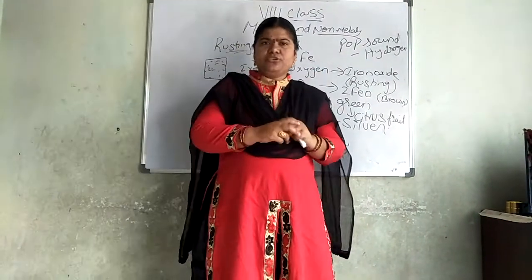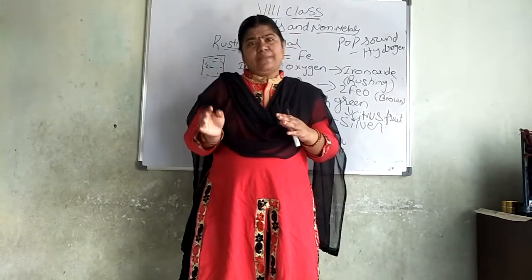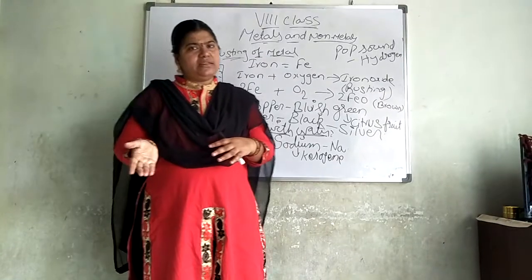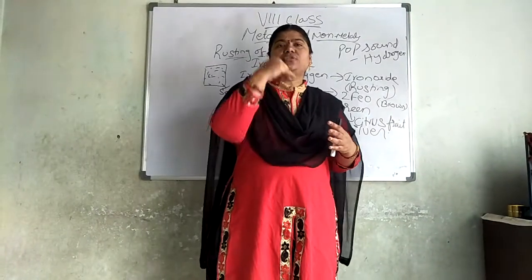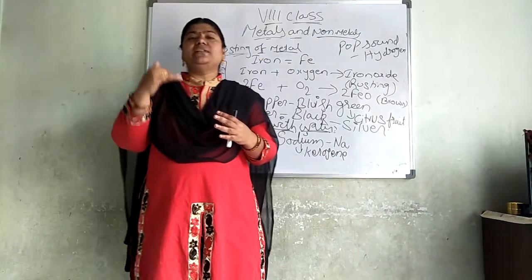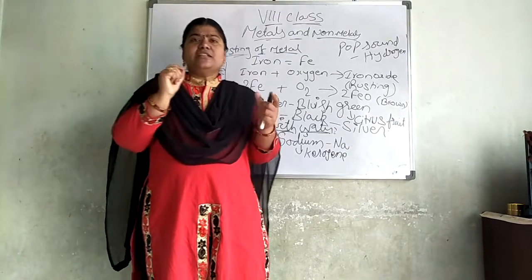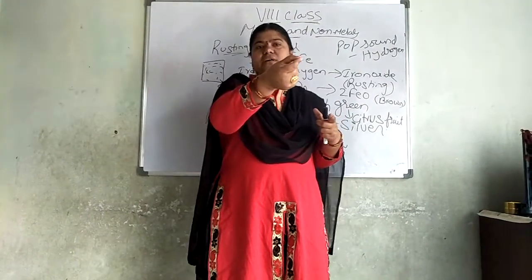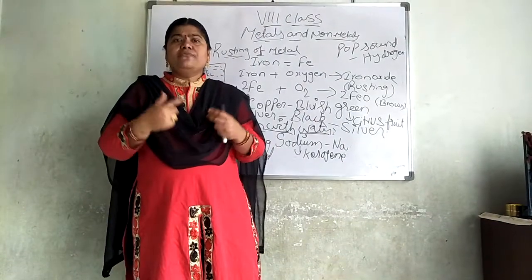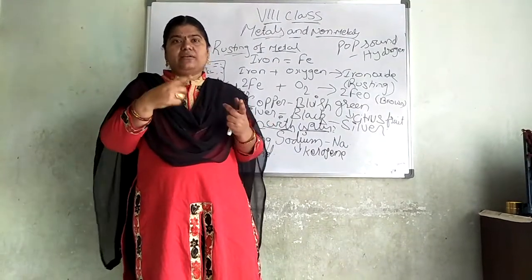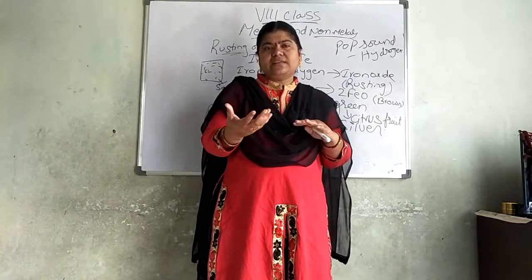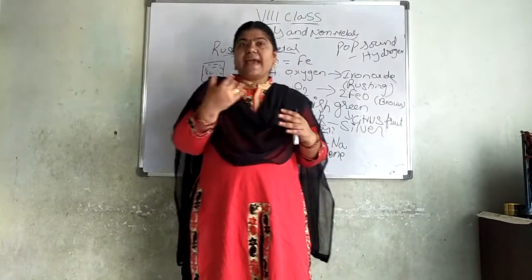Take 2 test tubes, fill the 2 test tubes with lemon juice, add some marble pieces to one test tube, add eggshell to the other test tube, and when this lemon juice reacts with these marble pieces or with the eggshell, light a matchstick or incense stick and bring it near the test tube. When there is a reaction between these marble pieces and the lemon juice, a gas will be released.